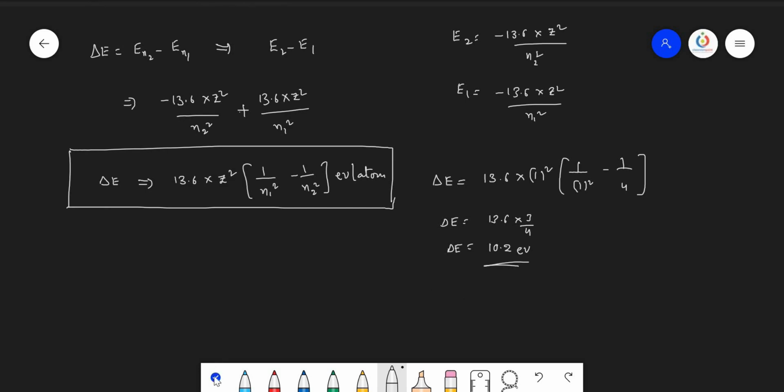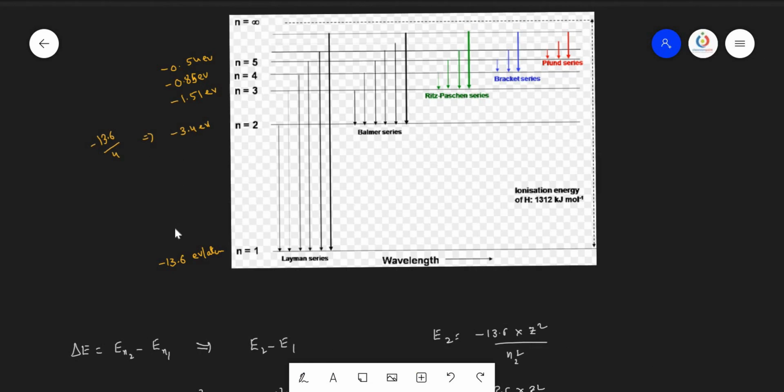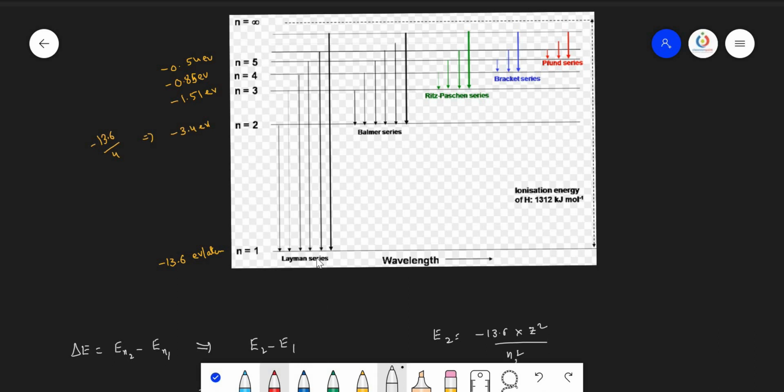And this 10.2 electron volts we can directly get from here also. See, 3.4 electron volts minus of minus 13.6 means 3.4 electron volts plus 13.6 electron volts. So we get 10.2 electron volts. So I will write down the energy gaps also, that is very helpful for us. The energy gap between the first and second energy states is equal to 10.2 electron volts.